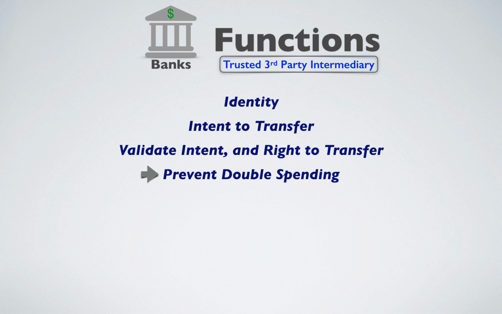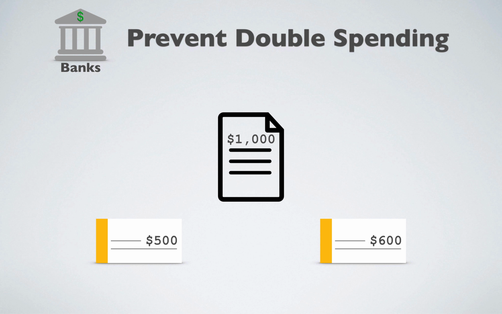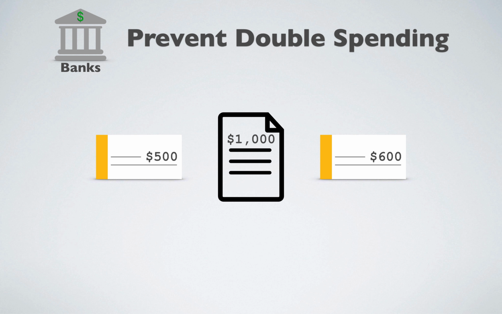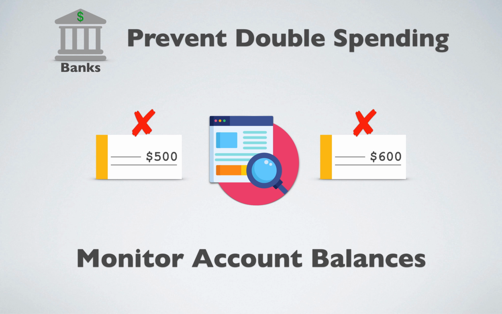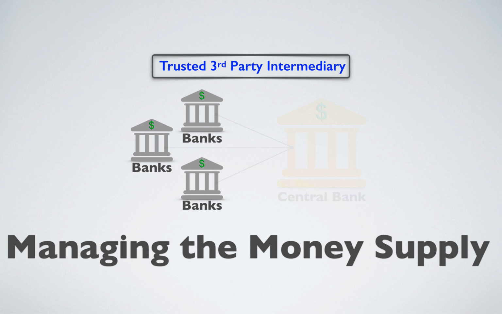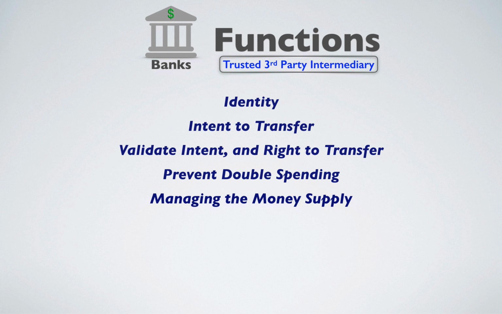If two transactions are presented for payment, one withdrawing $500 and the other $600, in an account that has a balance of $1,000, the order the transactions are processed has consequences. For example, which transaction will be paid first? Further, the bank is entrusted to maintain the balances of each account and monitor those balances in order to prevent double spending. Banks and the central bank that supports them are entrusted with the management of the overall supply of money in the system.